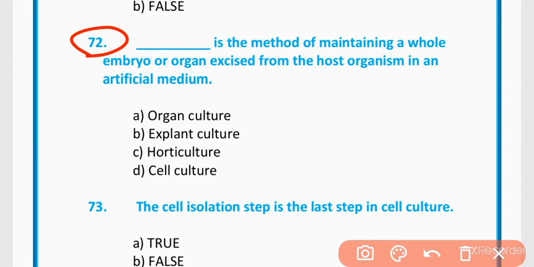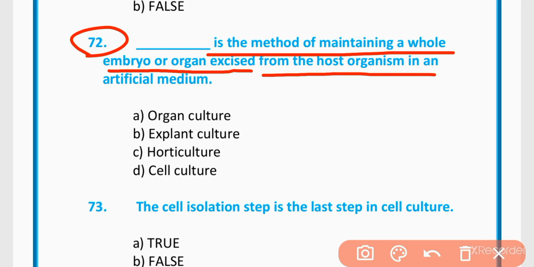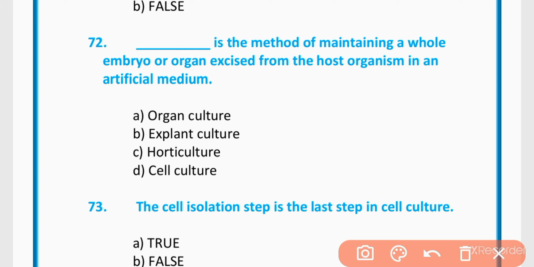72. Which is the method of maintaining a whole embryo or organ excised from host organism in an artificial medium? Organ culture, explant culture, horticulture, cell culture. The correct option is option A. This is organ culture.